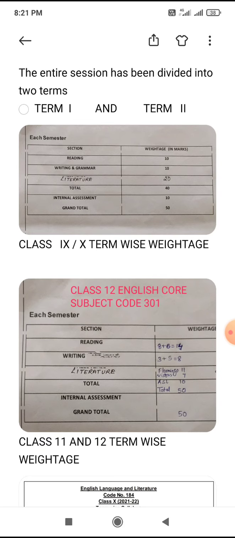And this is the biggest information, that all the question answers will be in the form of MCQ. And the same is for term 2. But for term 2, both subjective and objective questions will come. In term 1, only MCQ questions will come.